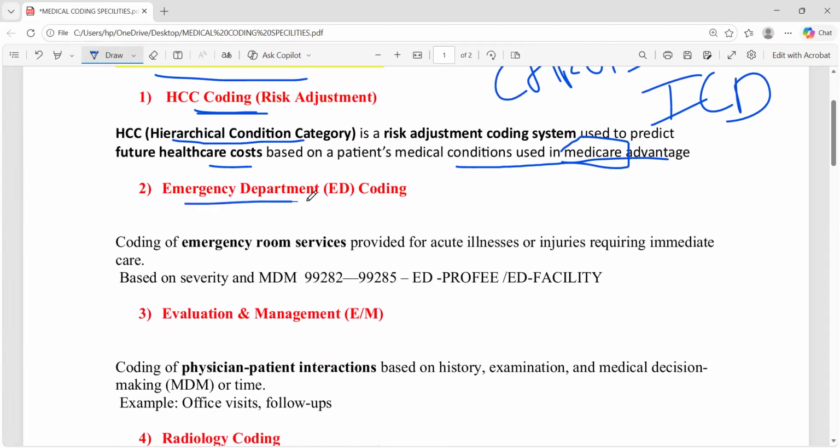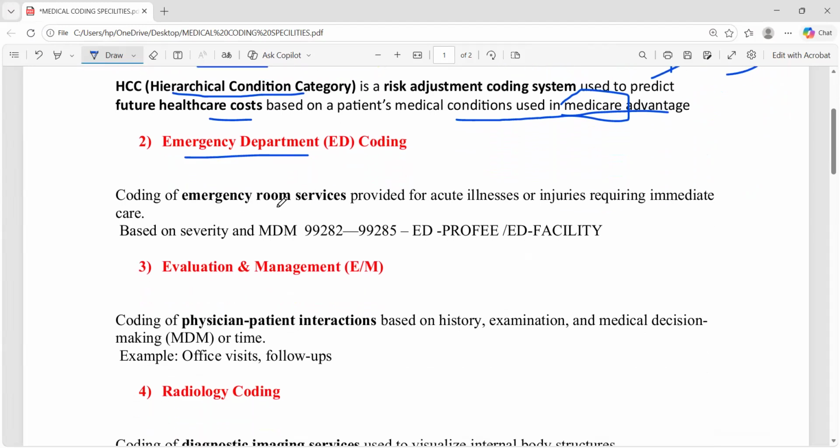Then we have the second department called ED, emergency department. In the E&M section, we have a separate section called ED. Emergency room services, or emergency department services, are provided for acute illness or injuries that require immediate care. Whatever services require immediate care are considered emergency department services or emergency care services. Based on severity, we code MDM. We know MDM: straightforward, low, moderate, high.